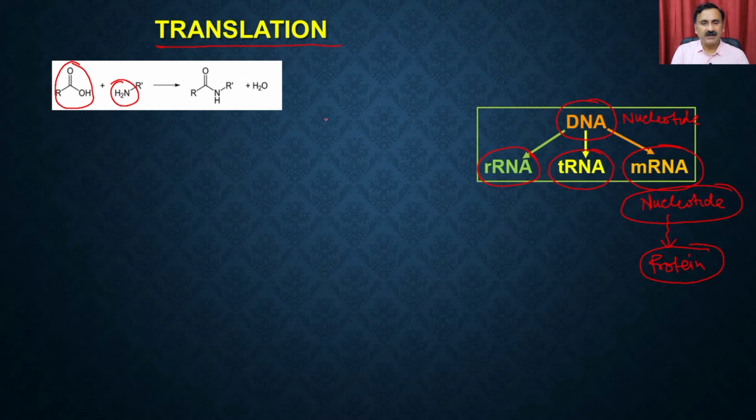So what translation means is that you are going to take the information from the RNA, and this information in the RNA is in the form of nucleotides, and this nucleotide information is going to be interpreted to synthesize the protein by assembling the different types of amino acids. So protein is synthesized by the assembly, or by the combination, of the amino acids.